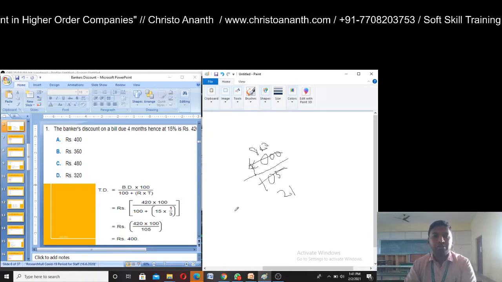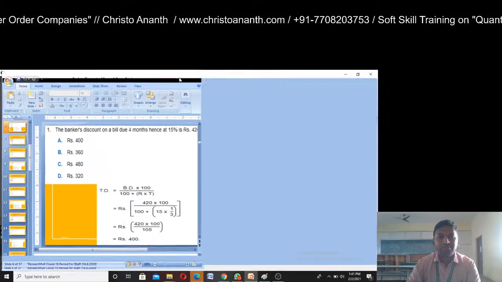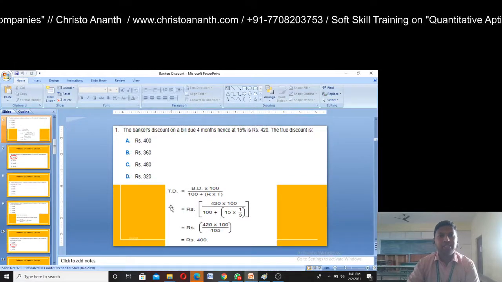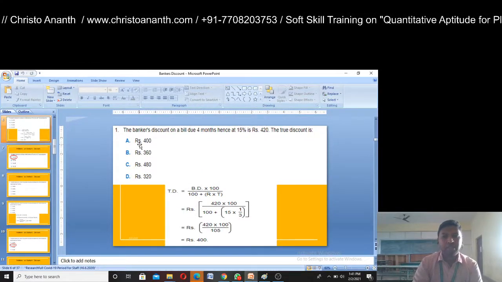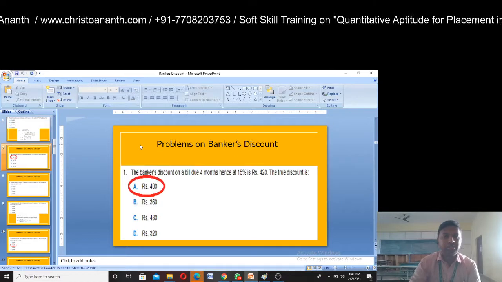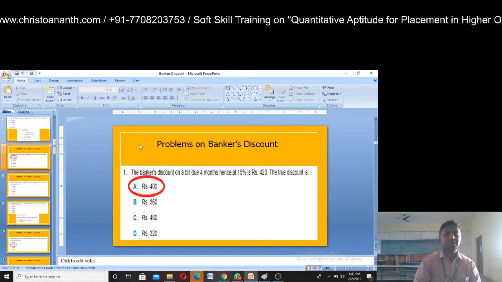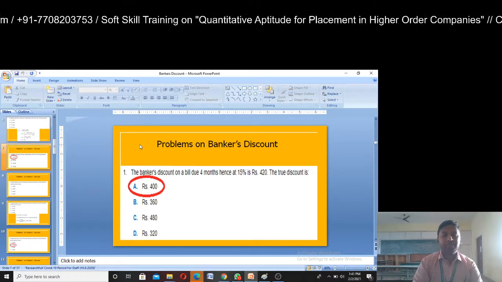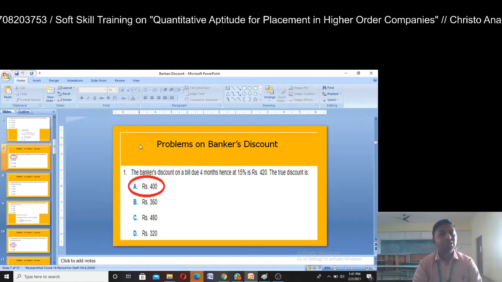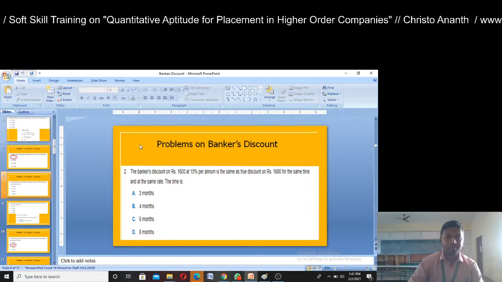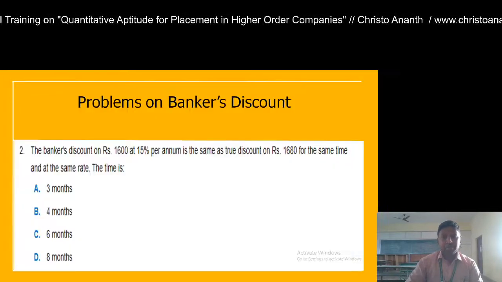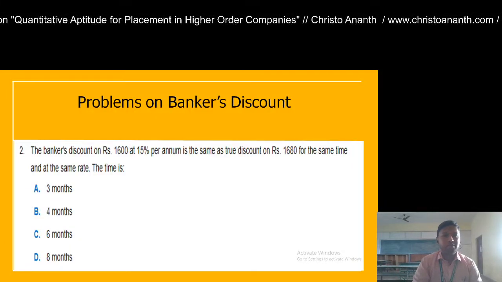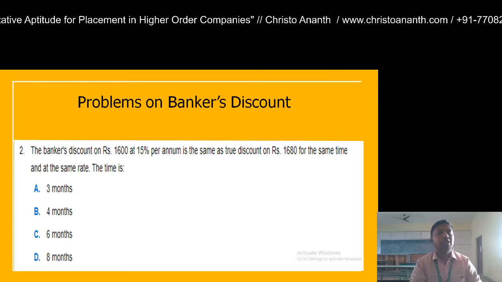Okay, so that's what you are going to get as the answer. So your answer is option A, which is 400. I hope you are getting this point on banker's discount with the case of calculation of true discount. Okay, we move to the next problem. This is a slightly moderate version.